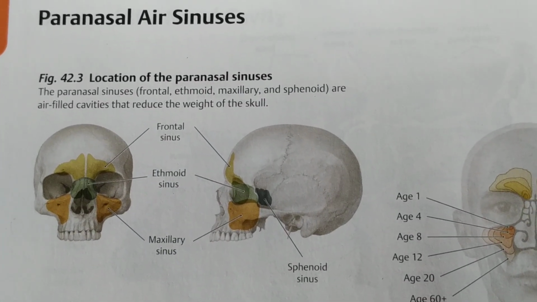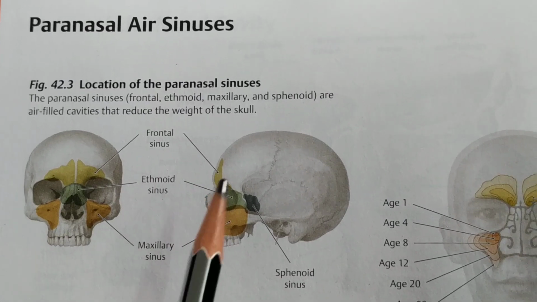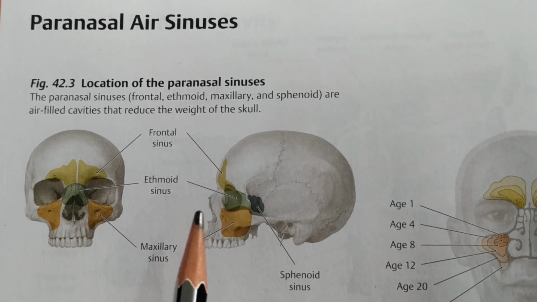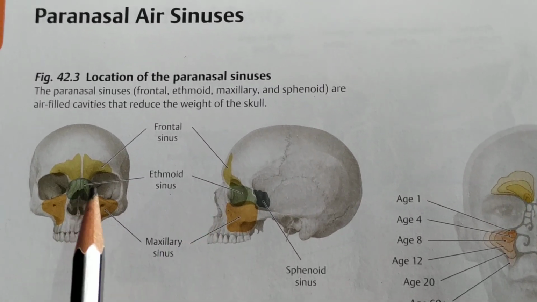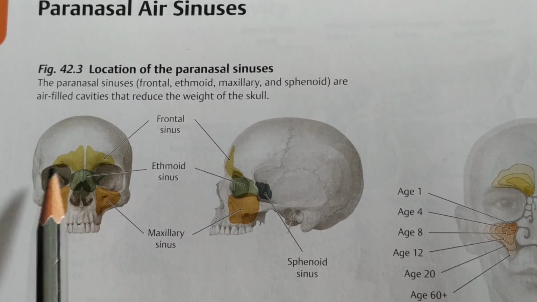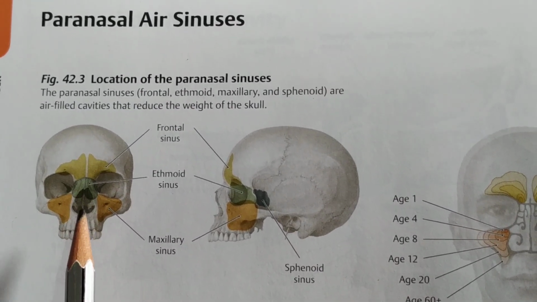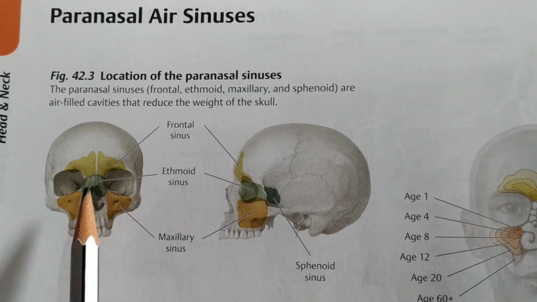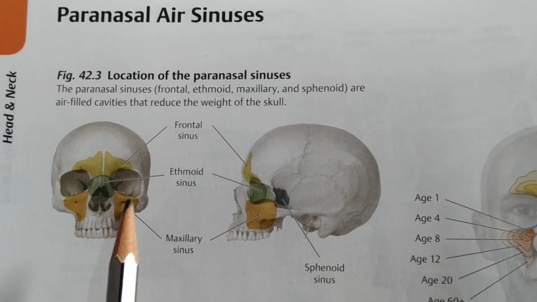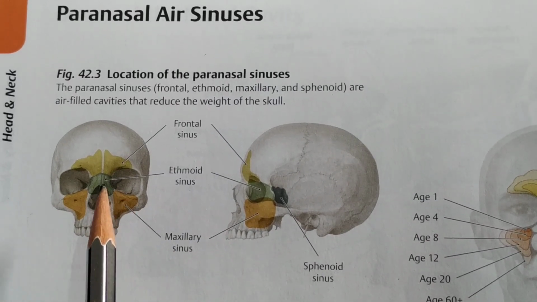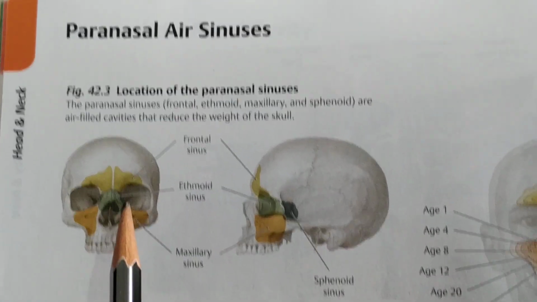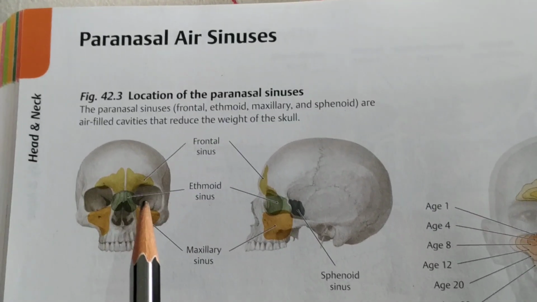Good morning. Let's discuss the paranasal air sinuses. The paranasal air sinuses are air-containing bony spaces around the nasal cavity. As they are present around the nasal cavity, they are called paranasal air sinuses. They are lined by mucous membrane of ciliated columnar epithelium.